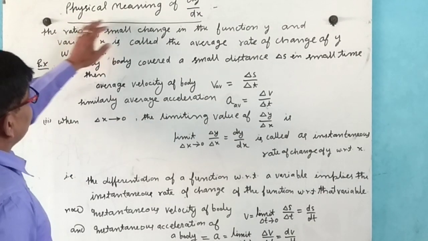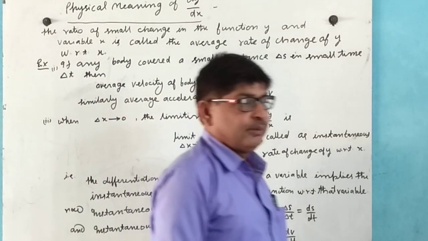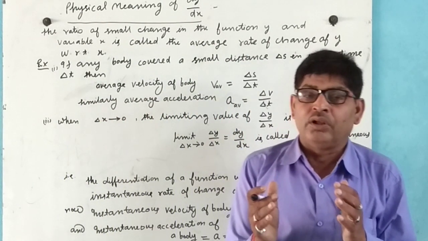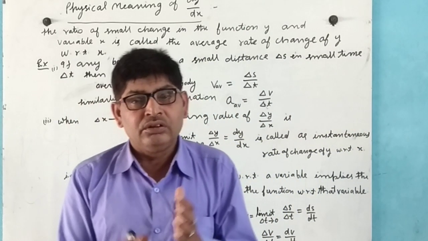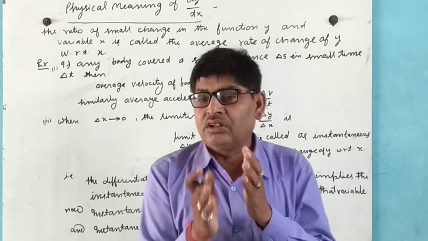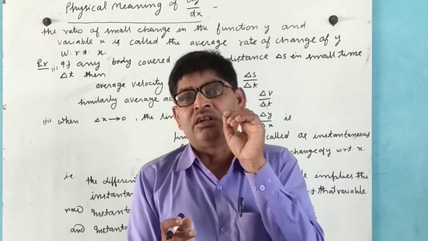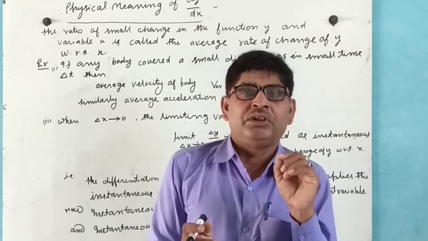Now, the basic meaning of dy by dx, differentiation. Differentiation means just like an apple, and we cut it gradually. At last, we get a small part. That part is known as dy by dx.